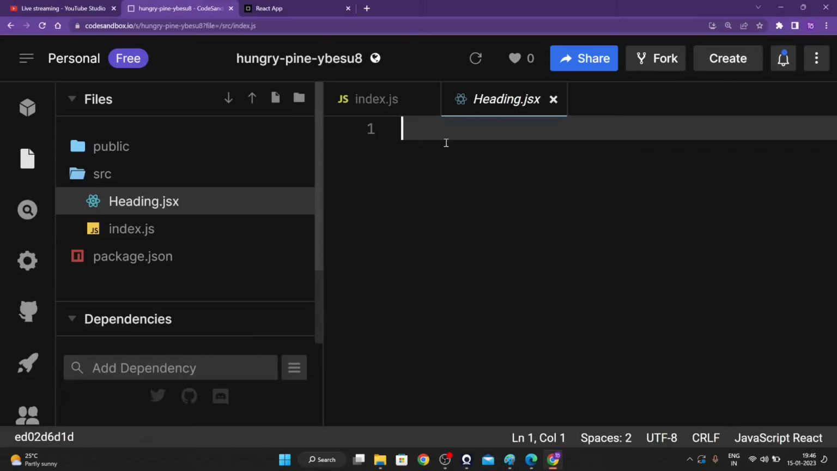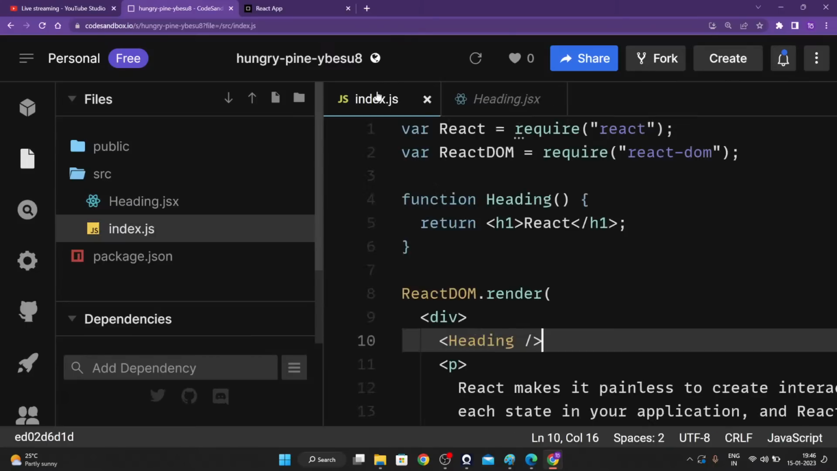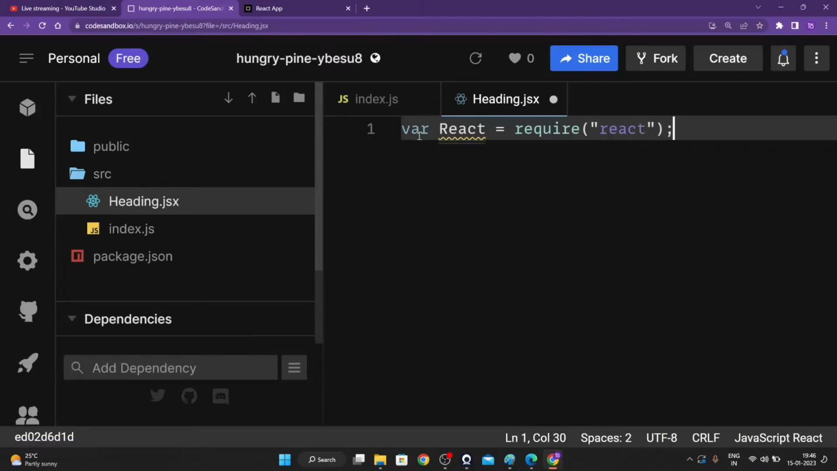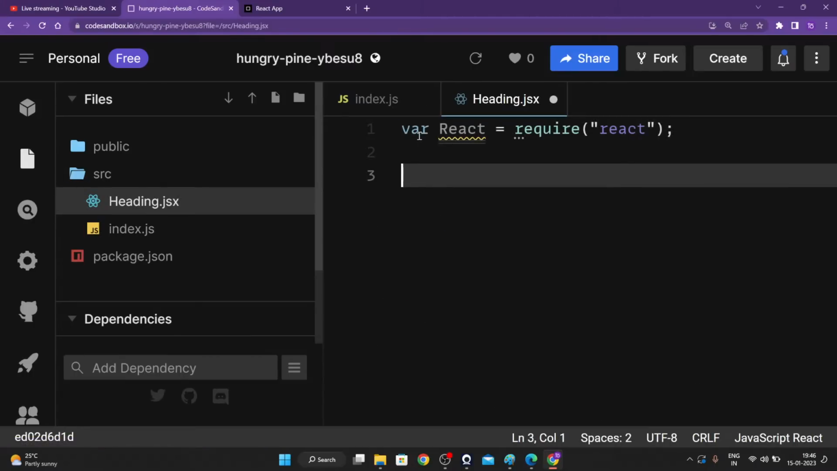Import React. That's absolutely correct, guys. We need React. So we are just going to copy this and paste it right over here because React contains Babel, and that is the only thing that can understand JSX code.